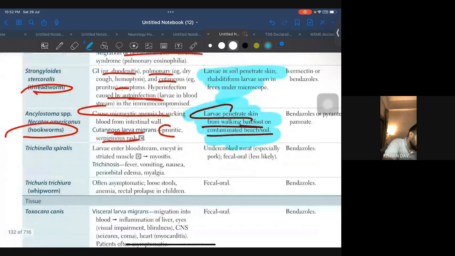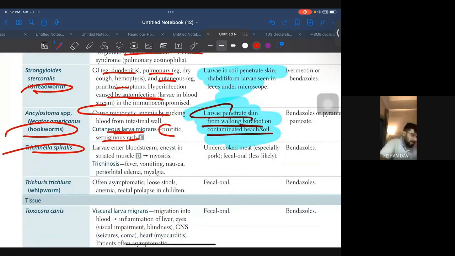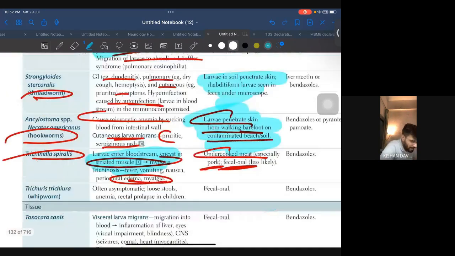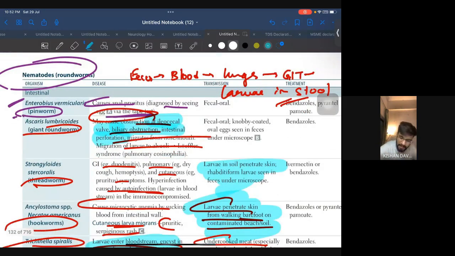All right. Coming to Trichinella spiralis. Now, if any worm is associated with the muscles, muscles के साथ अगर कोई associated हो रहा है, think about Trichinella. Muscles is very important. Undercooked meat, especially pork. So pork खाने के बाद there is an infection in the muscle, or worms in the muscle, think about Trichinella. Very important. Myositis, मार्क कर रहा हूँ because it is muscle. Rest all everything is common. And I think one important point was there, I'm forgetting why.